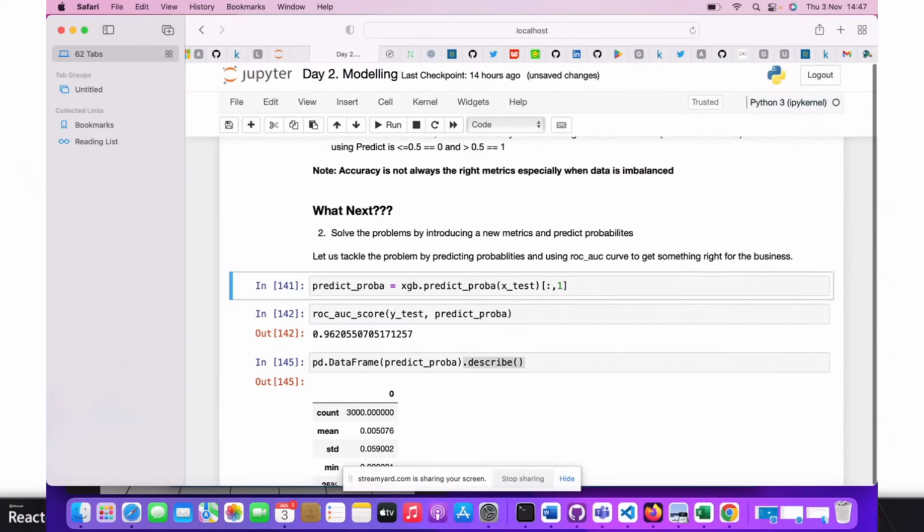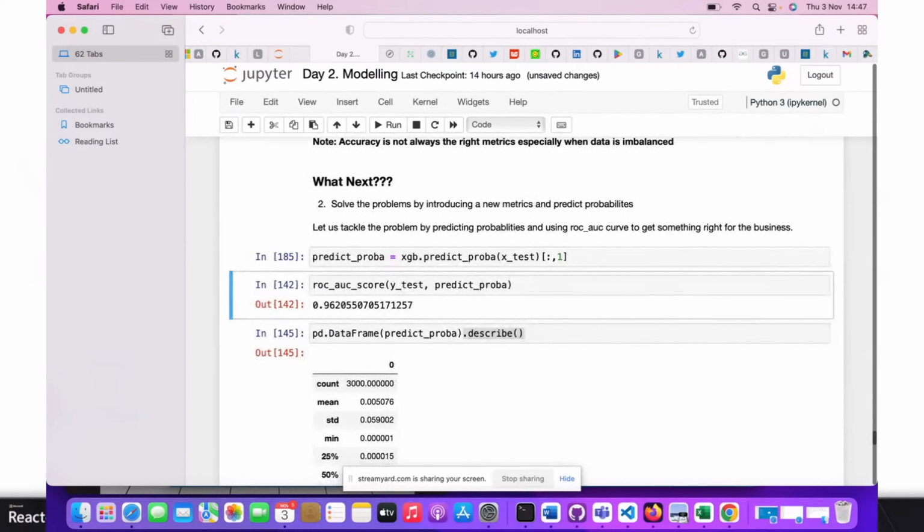We are not trying to predict the actual value anymore. We want to produce probabilities on the new test cases. That gives us the chance to bring our intuition and some statistics to get a good metric to solve our problem. This time I'm not going to check the three models again. I'm going to predict probabilities and use the receiver operating characteristic AUC curve to see how the model will perform, and whether we get a model that captures the fraudulent cases in our problem.